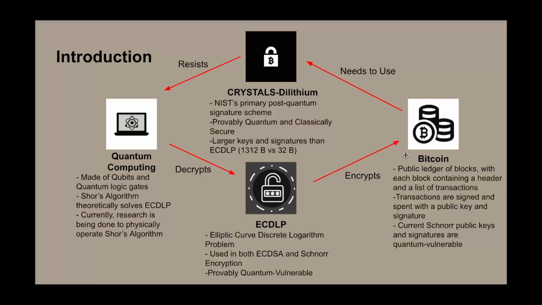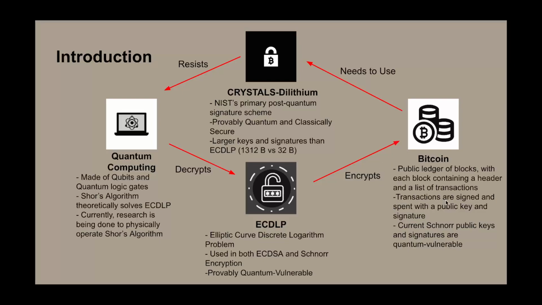Now we move on to explain what Bitcoin is. Bitcoin is essentially a public ledger of blocks, and each block has a header and a list of transactions. Blocks have an average size of 1.7 megabytes, and they also take an average of 10 minutes to mine, and then all those blocks are connected in a chain, otherwise known as a blockchain.